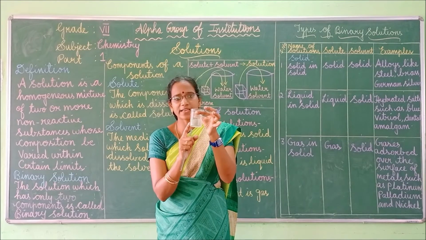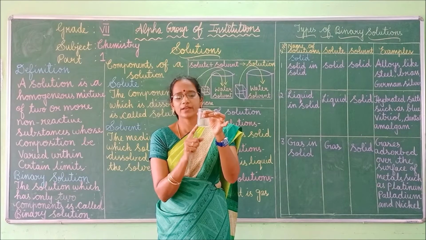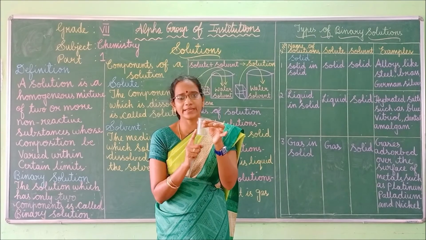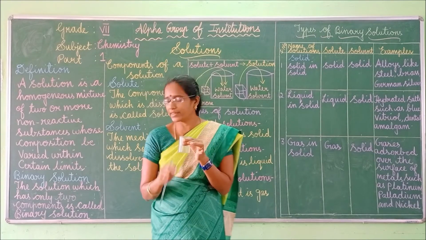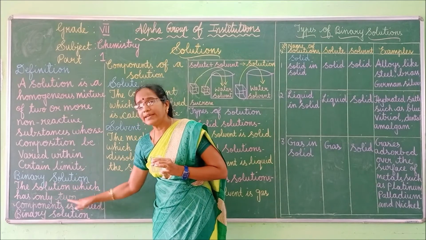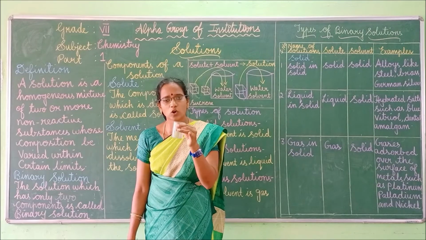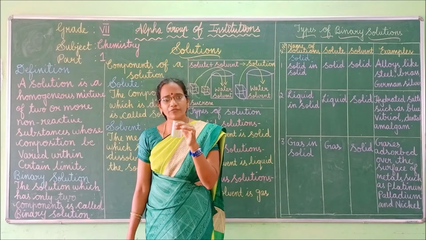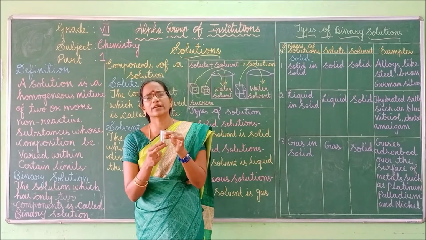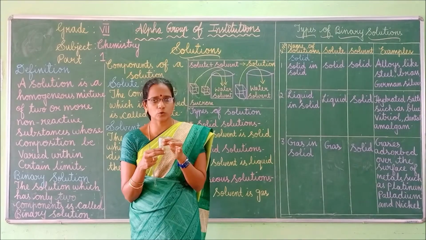So how many components did I add? One is water, another one is salt. So this is the binary solution. What do you mean by binary solution? The solution which has only two components. First component is water, second component is salt. If you mix these two, you will get a binary solution. Like this, instead of salt, you can use sugar also.